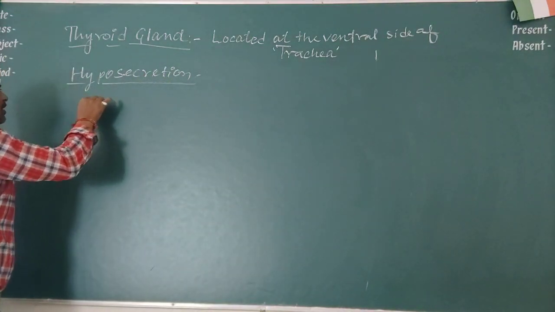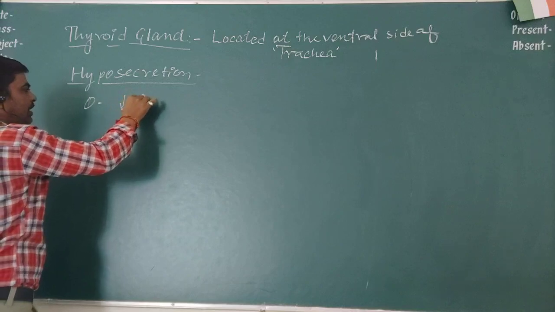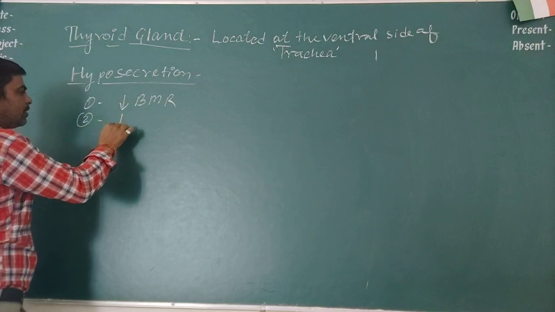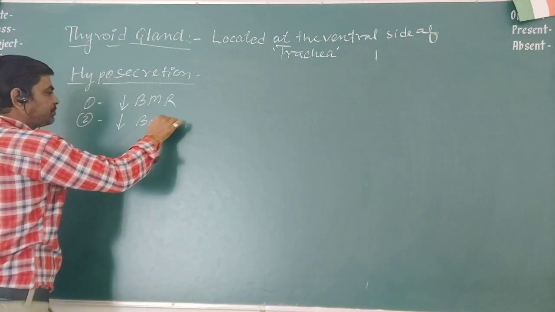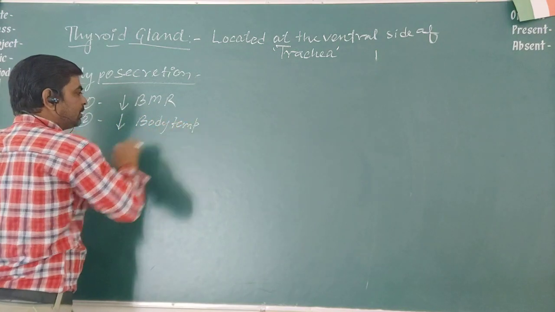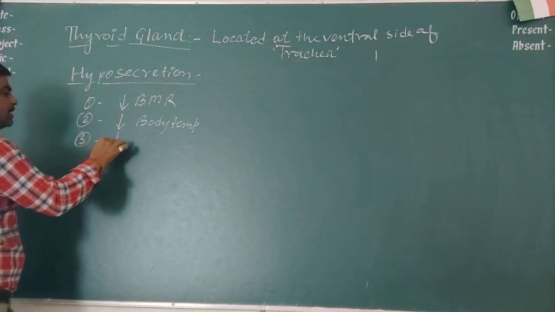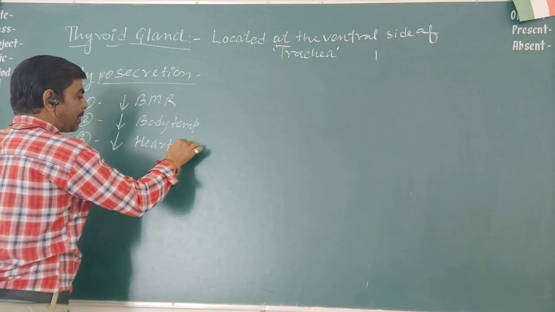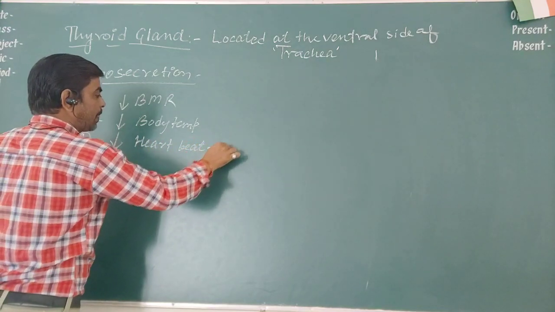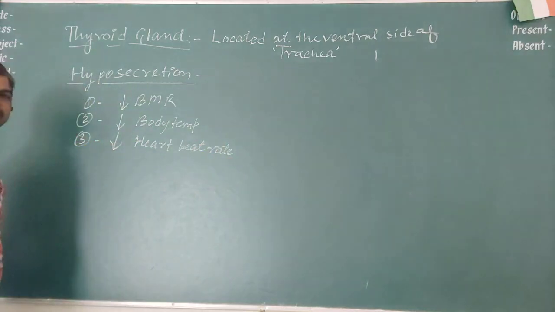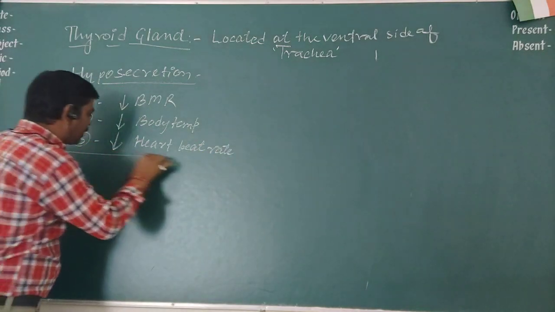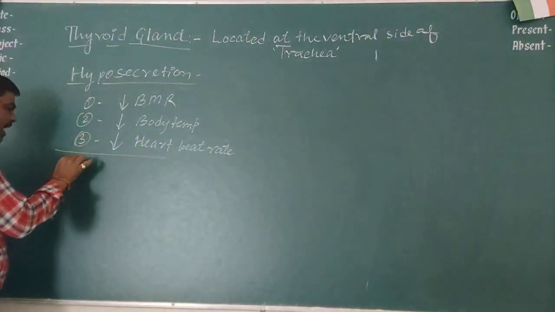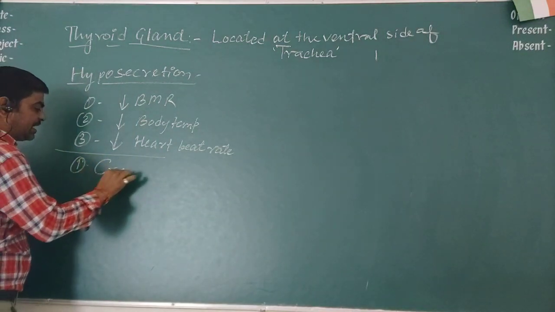First, decreased BMR, decreased body temperature, decreased heartbeat rate, and disorder in the skin also.